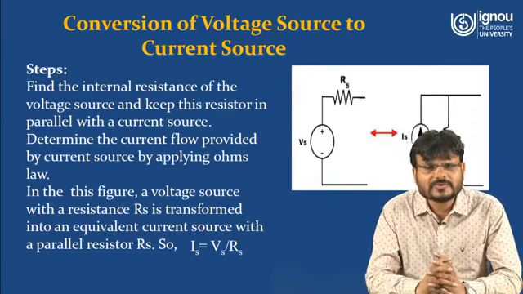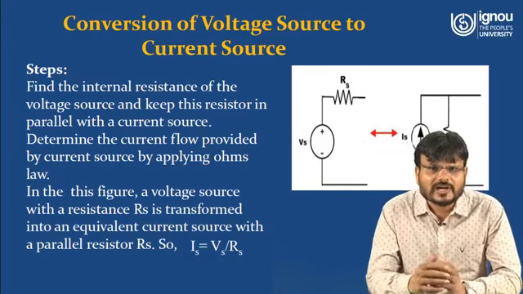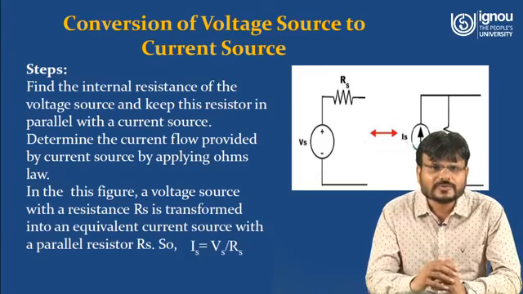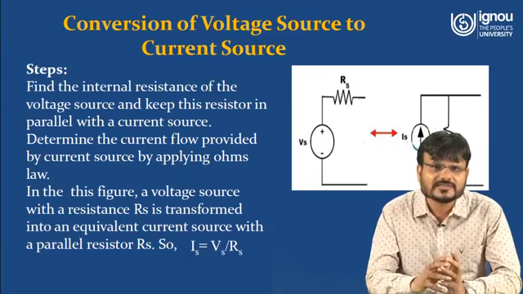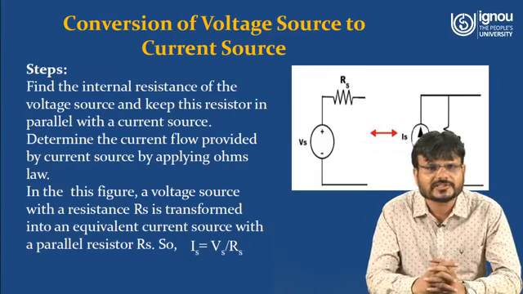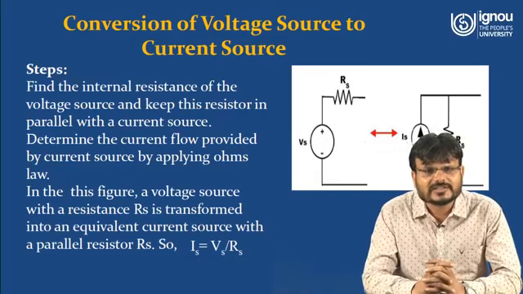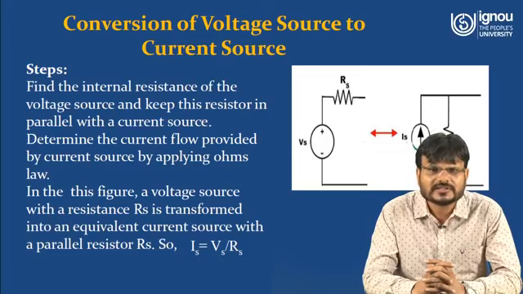Now we have to learn how you can convert voltage source into current source and current source into voltage source. So first we will discuss how the voltage source can be converted into current source. First of all, find the internal resistance of the voltage source and keep this resistor in parallel with the current source. Here you can see in the figure.